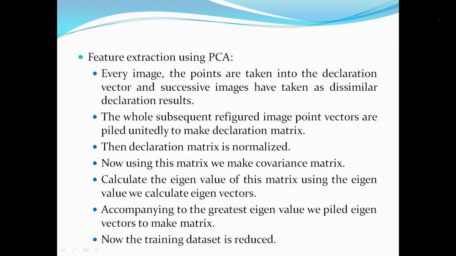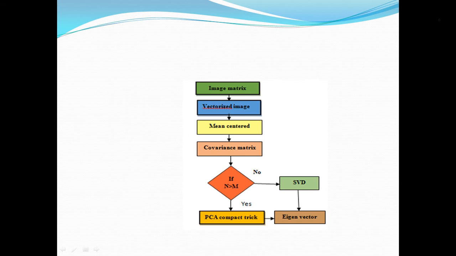On what basis do we do this? On the basis of eigenvalues. We get the eigenvectors with the highest eigenvalues, and we give priority to the highest eigenvalues and eigenvectors. So the original size of the matrix may be reduced. Like that, we extract features using PCA.